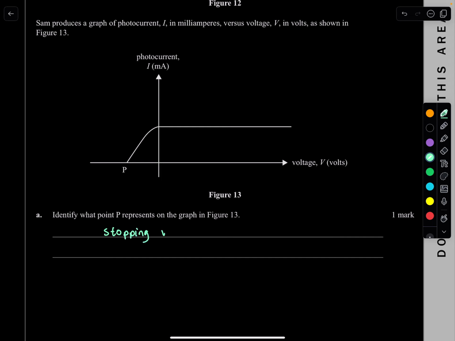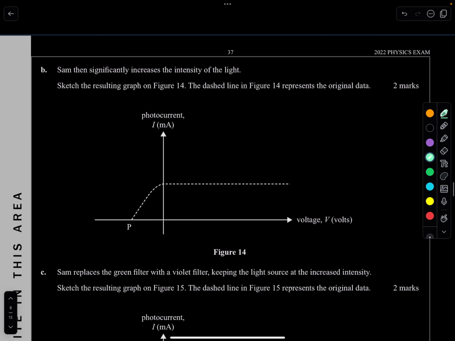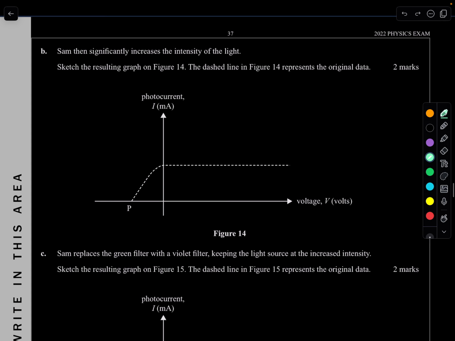So your stopping voltage. Sam then significantly increases the intensity of light. If you increase the intensity, remember what happens is your photocurrent increases. Sketch the resulting graph on figure 14. The dashed line in figure 14 represents the original data. So remember, if you increase your intensity, you increase your photocurrent. So it's going to have a higher photocurrent, but still come to the same stopping voltage, like that.